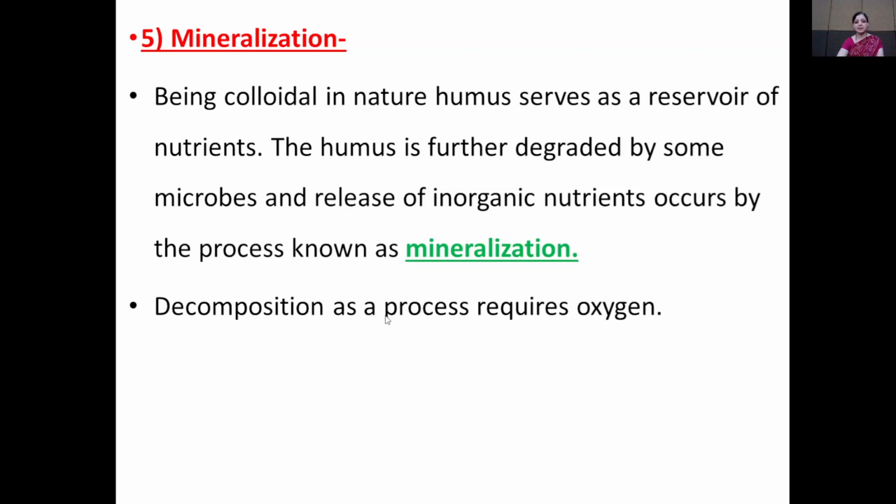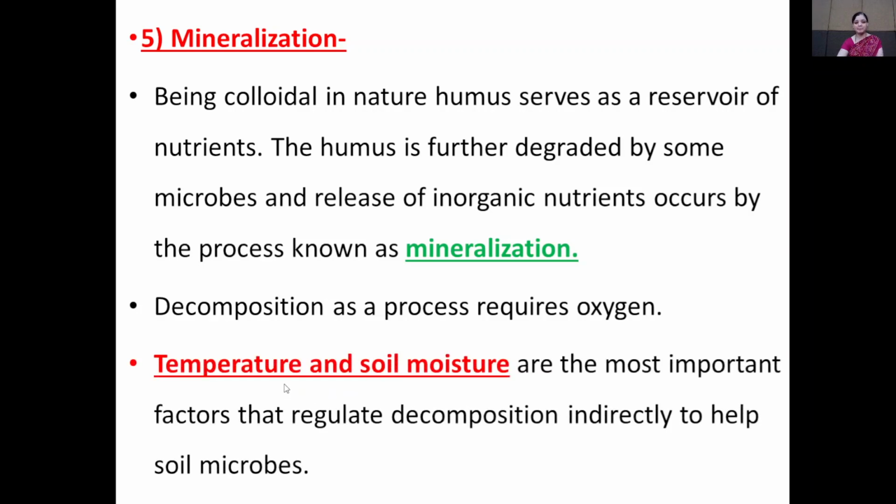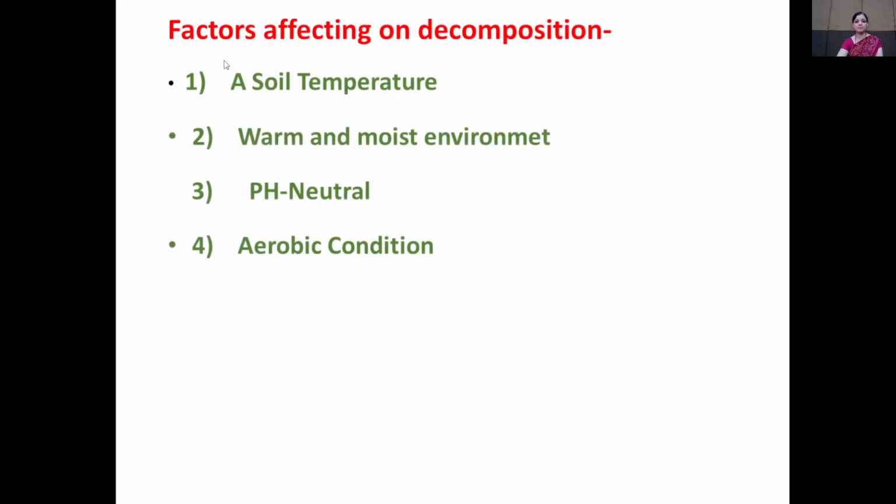Decomposition as a process requires oxygen. It is an important factor which affects the decomposition process. Temperature and soil moisture are the most important factors that regulate decomposition indirectly by helping soil microbes. Now see the factors affecting the decomposition.